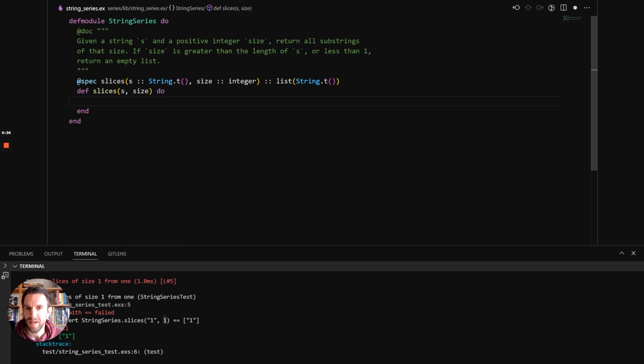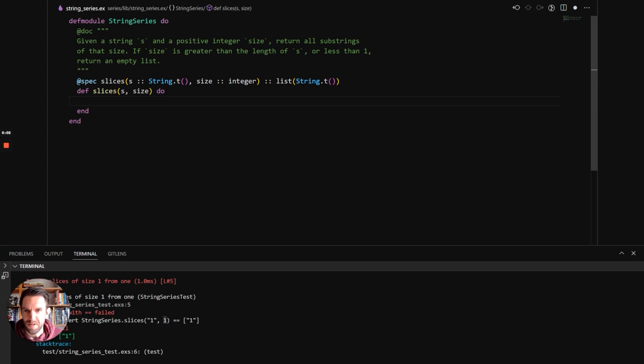The first thing that we need to consider is how do we get all the letters? So if we want to slice it, we want sub slices of the string. And one way that you can do that is by first converting the string to a list of letters within the string. But Elixir does things a bit differently than some other languages in that you can't just iterate over a string. You actually need to call a function on the string to get the individual characters. We'll show you how by looking at the documentation.